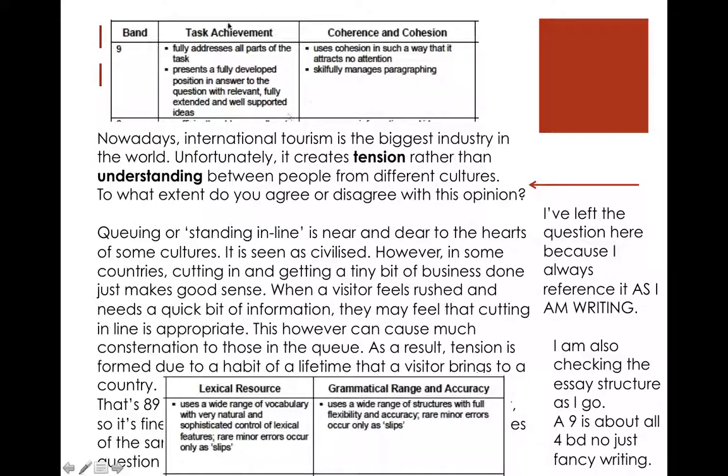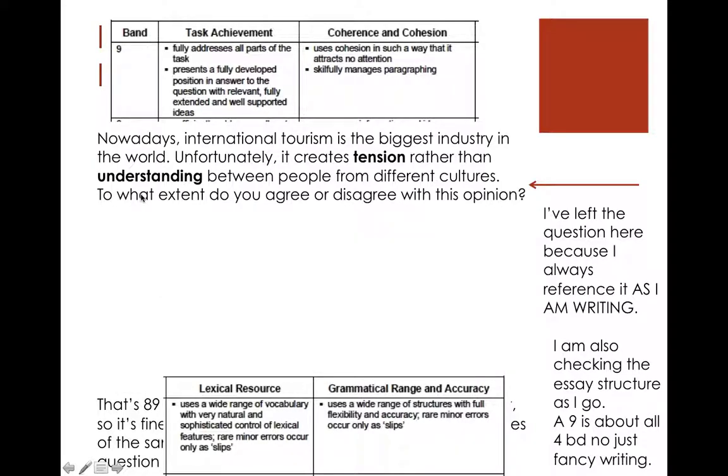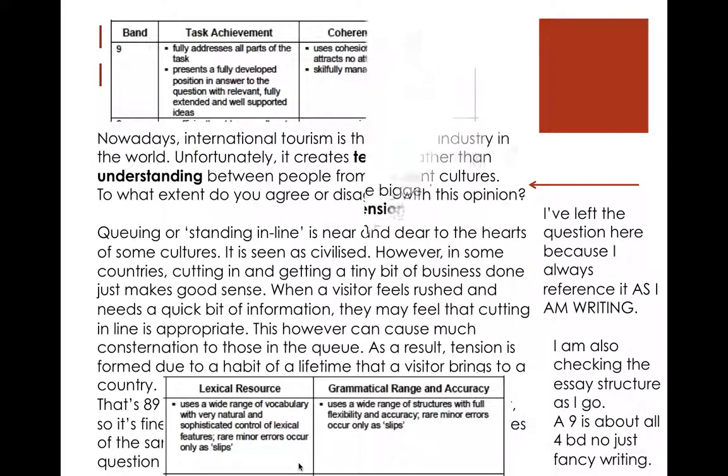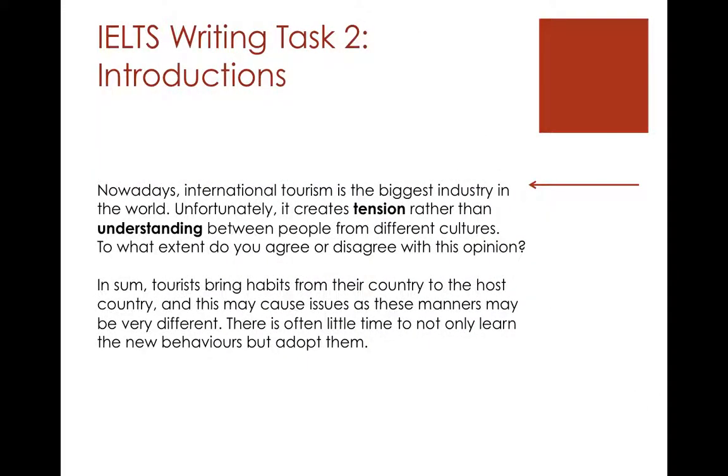If you don't know what band 9 is or what it means, you can't get a 9. I mean, unless you're just a native speaker. So that's 89 words. This paragraph point is similar to the last, so that's fine that it's a bit shorter. There are different instances of the same thing, but crucially they're following the question instructions. Okay, and now we need a conclusion.